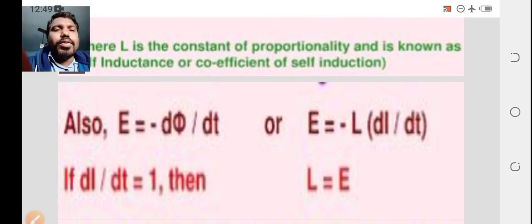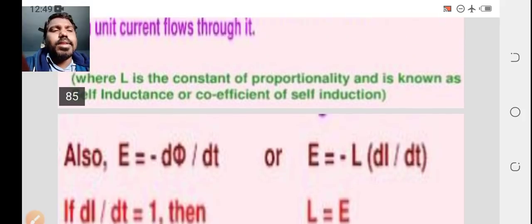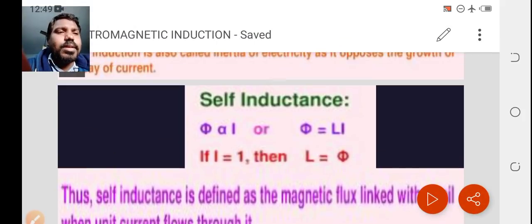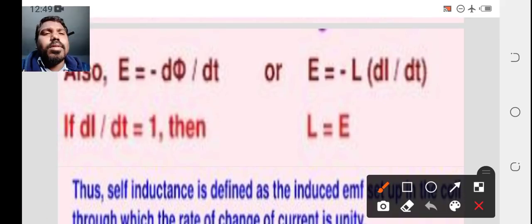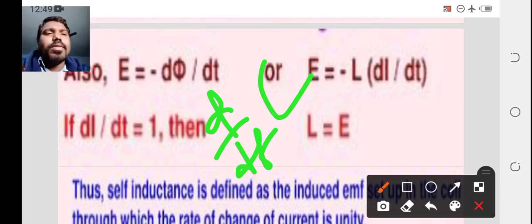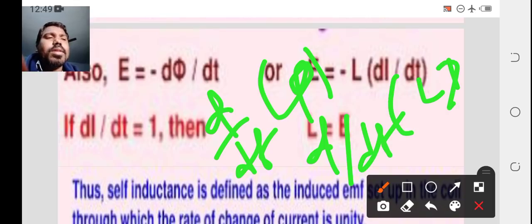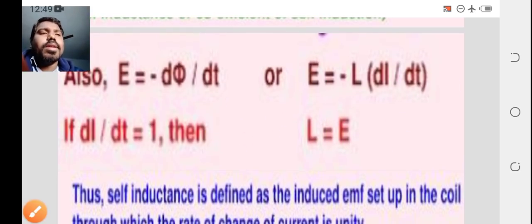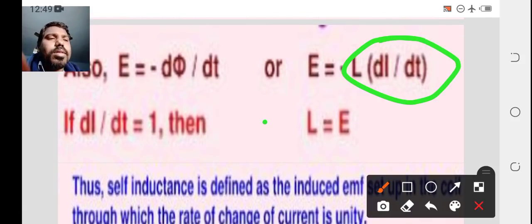Also, taking the induced EMF from the previous Lenz law, induced EMF E equals minus d phi by dt. Just see what phi is. Phi is nothing but L I. Is it right? Phi equals L I. Then simplify: d by dt of phi is d by dt of L I. Then L is common.